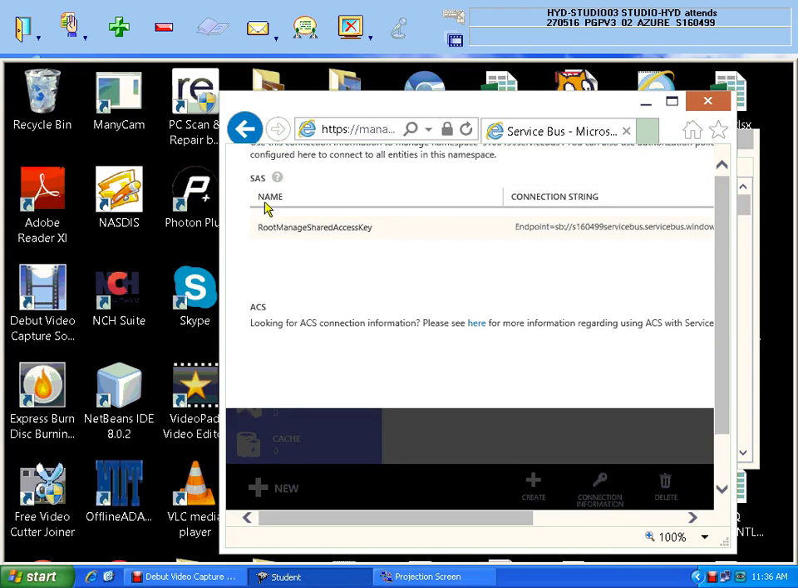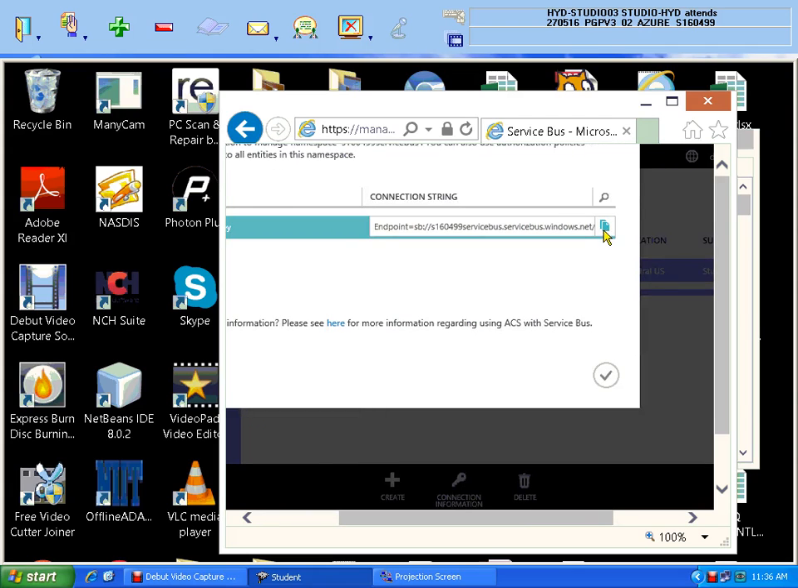You click on that so that a separate window will be opened showing the connection information. Can you see, my dears? This is called the token name, RootManageSharedAccessKey. This is a key and this is a connection string. This is the one which is really required for you. Click on this button which copies into the buffer. Do you want to allow? Yes, allow access. So this is copied into the buffer.